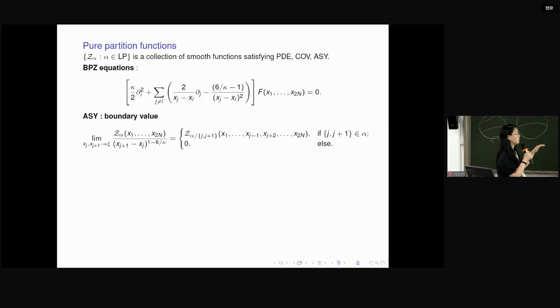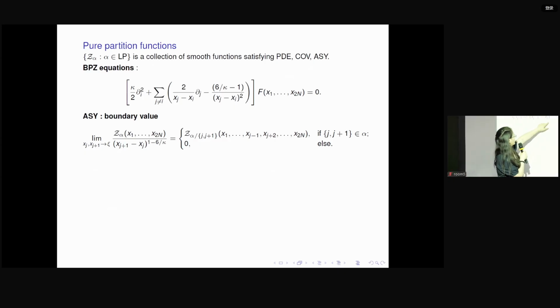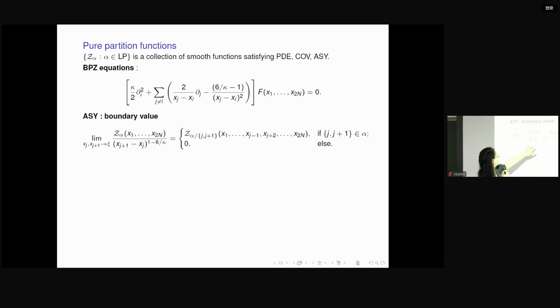Okay, so now we have a system of BPZ equations. We fix a certain boundary data, but it is not clear that a solution with this particular chosen boundary data exists, because this boundary data is very tough. It is not the usual boundary data we see in PDE theory. It requires that when the point approaches the boundary of the domain of definition, it has to explode at a certain rate.